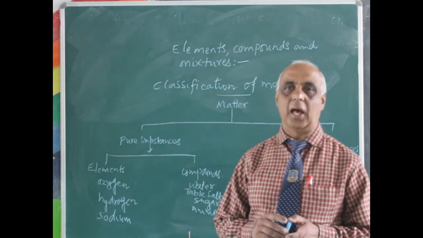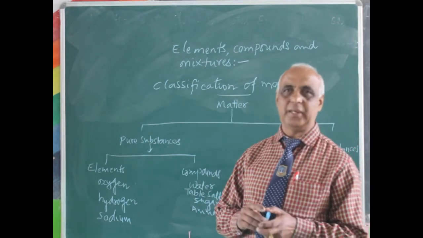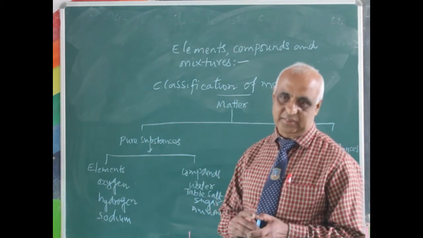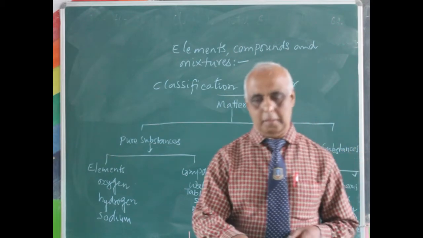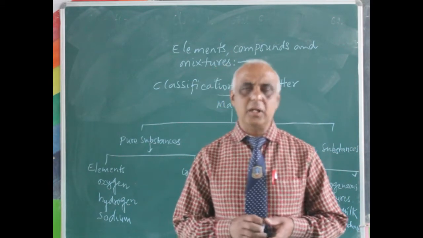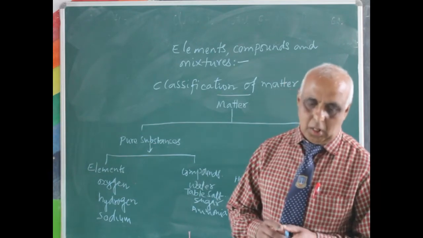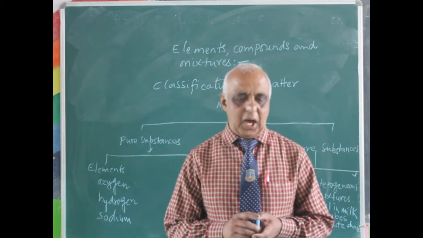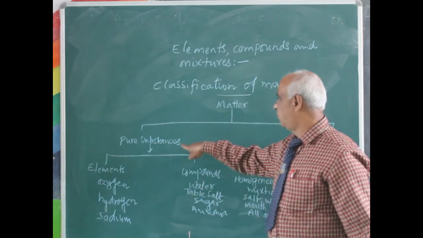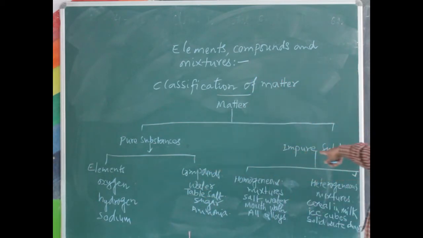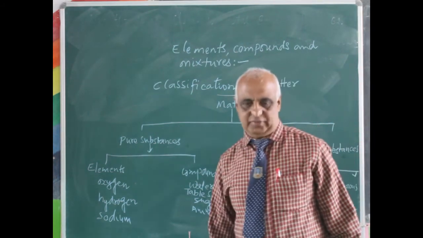So matter is anything that occupies space and has mass. Matter is divided into two categories: pure substances and impure substances. Clear? So what are pure substances?